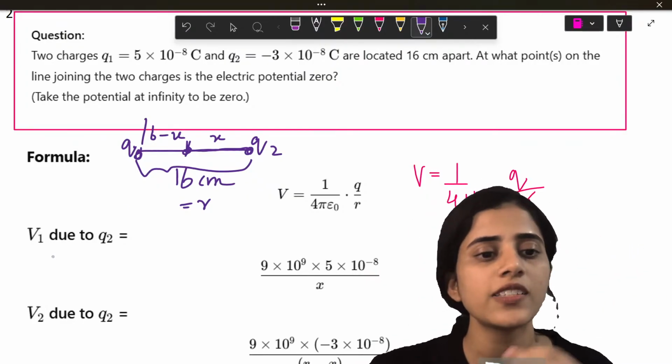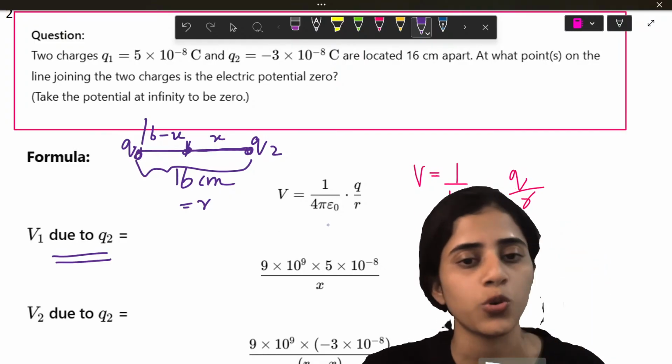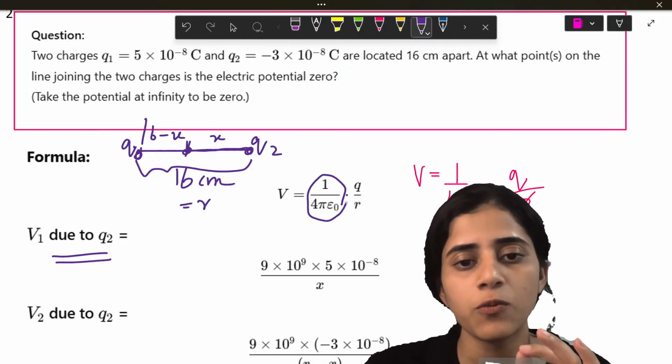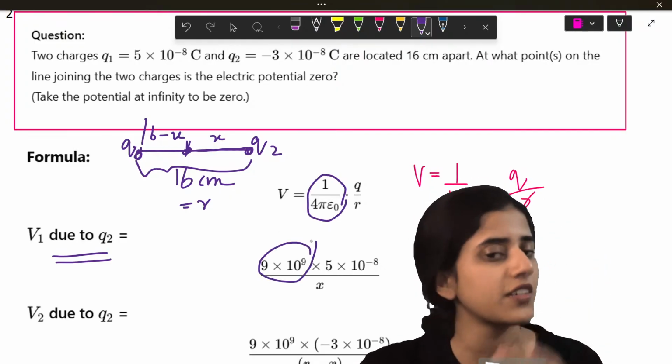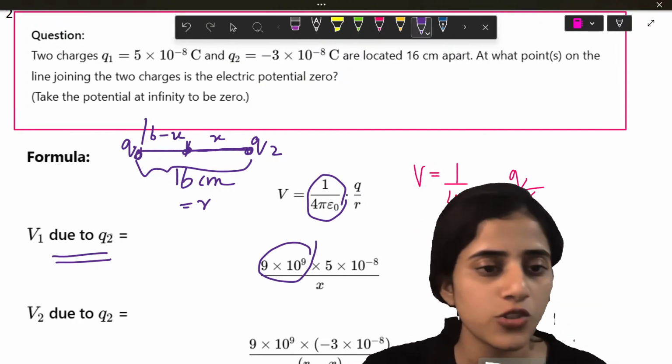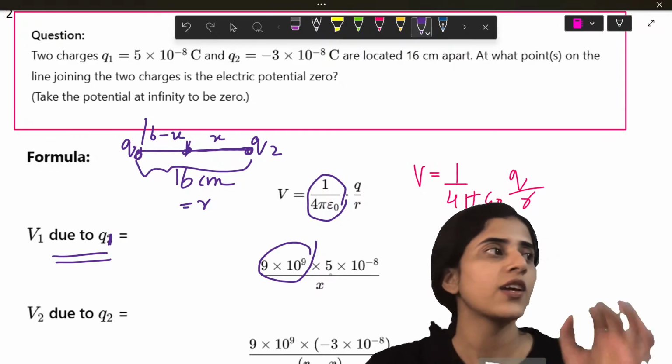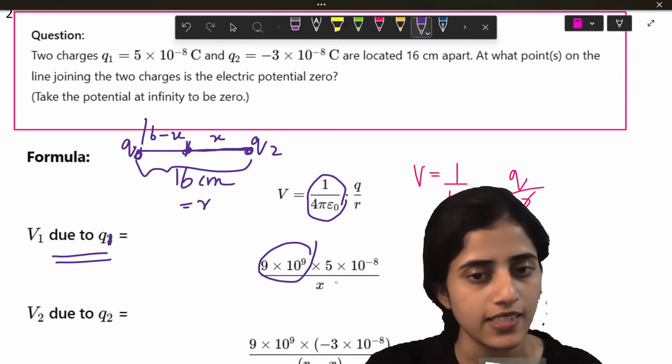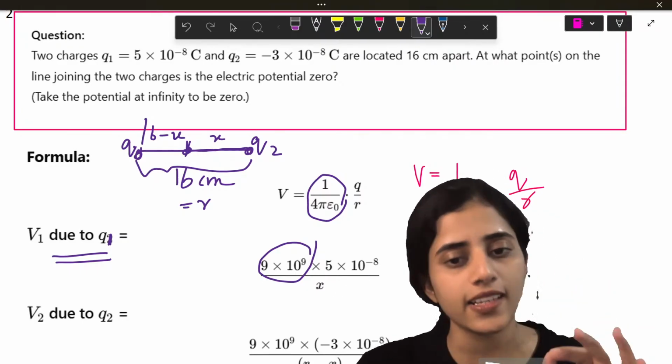So first I will find out the potential because of Q1, which is going to be 1 by 4 pi epsilon naught, which is 9 into 10 raised to 9, into the charge, 5 into 10 raised to minus 8, divided by X.